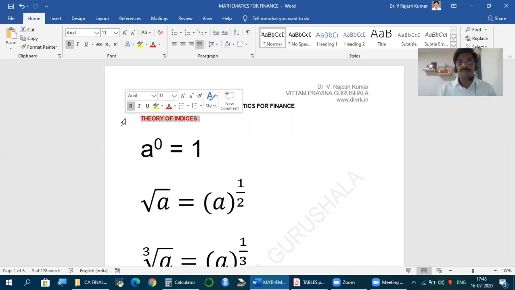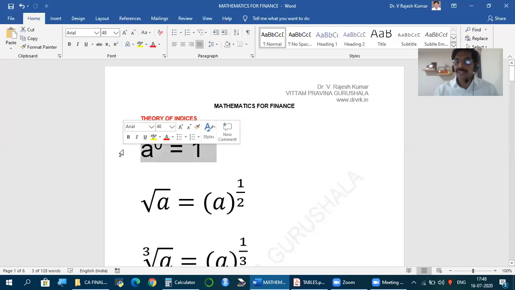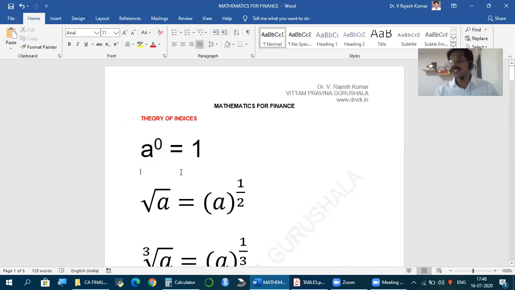Now, what should we know? Two things, as simple as that. You are aware that anything to the power of 0 is equal to 1. Anything. So a to the power of 0 is 1. Now, why does it call for a mention? Simple. Just be aware. You will see when we have a need how this can be helpful for us.